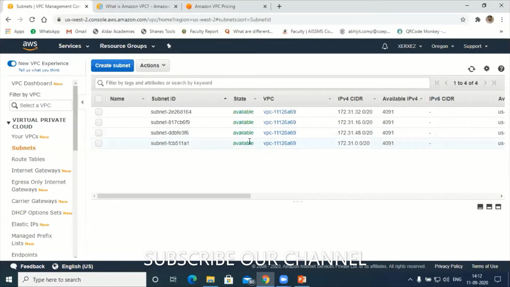Cleared now? Yes, sir. Cleared, right? Okay. Under one region, the Oregon region, there are 4 subnets here. That means there are 4 data centers in that Oregon region. Understood? Hope you are clear. Now let's go to the next.